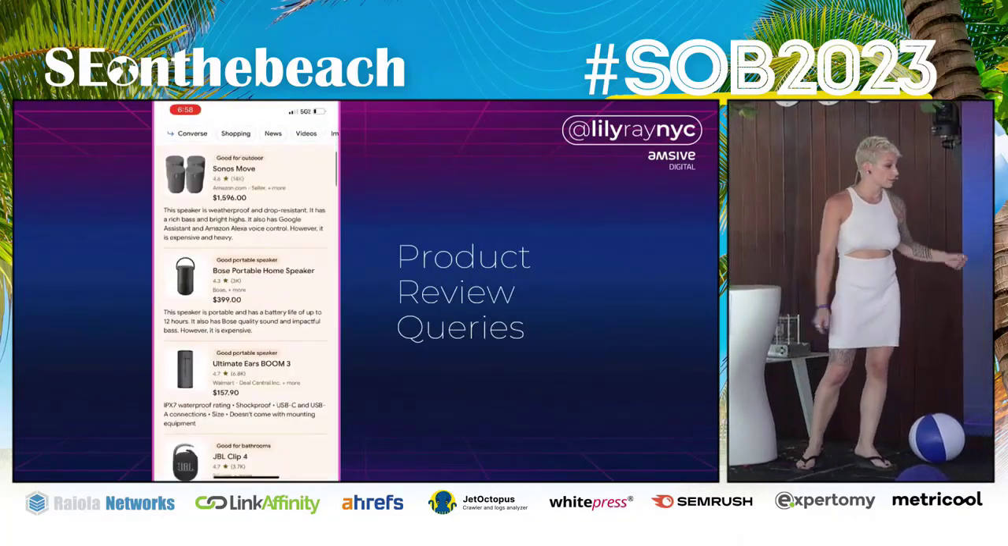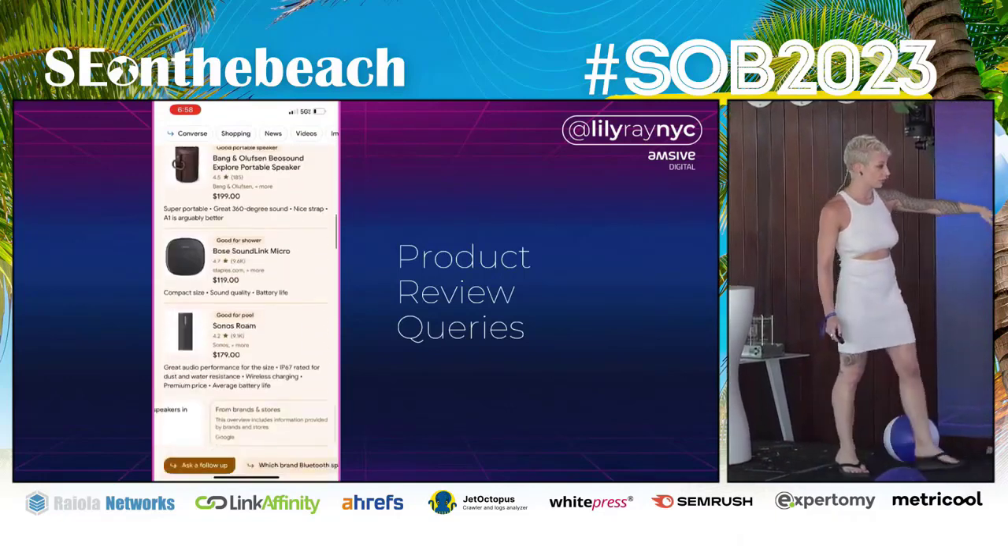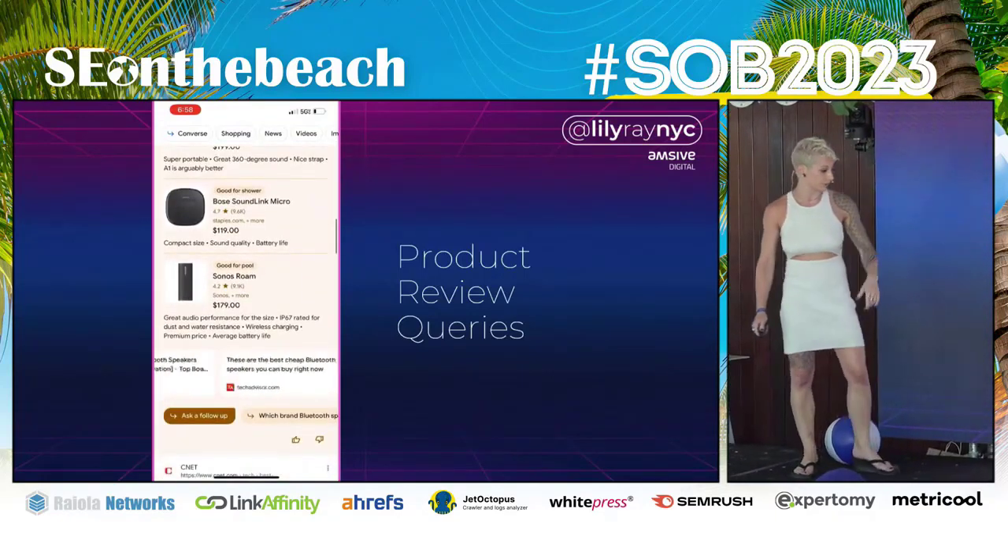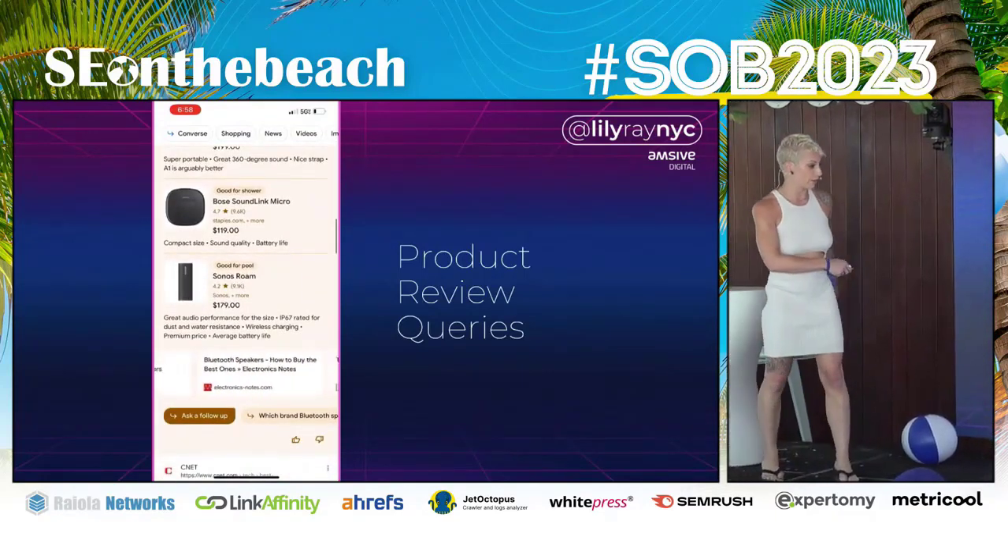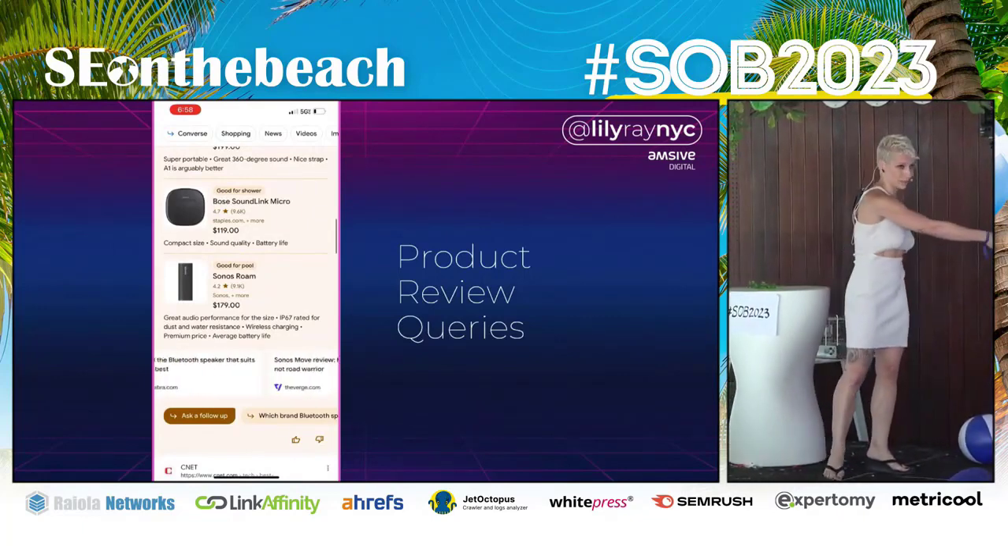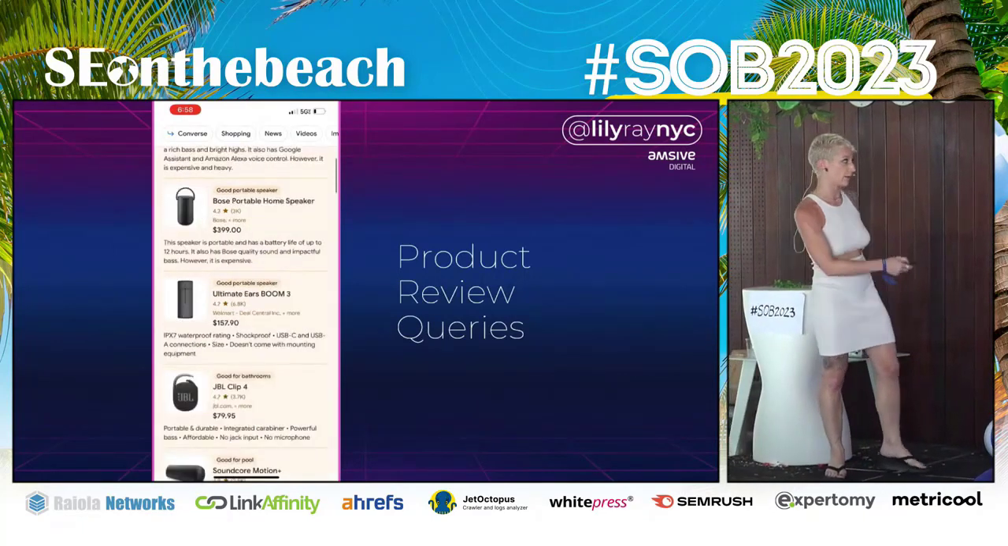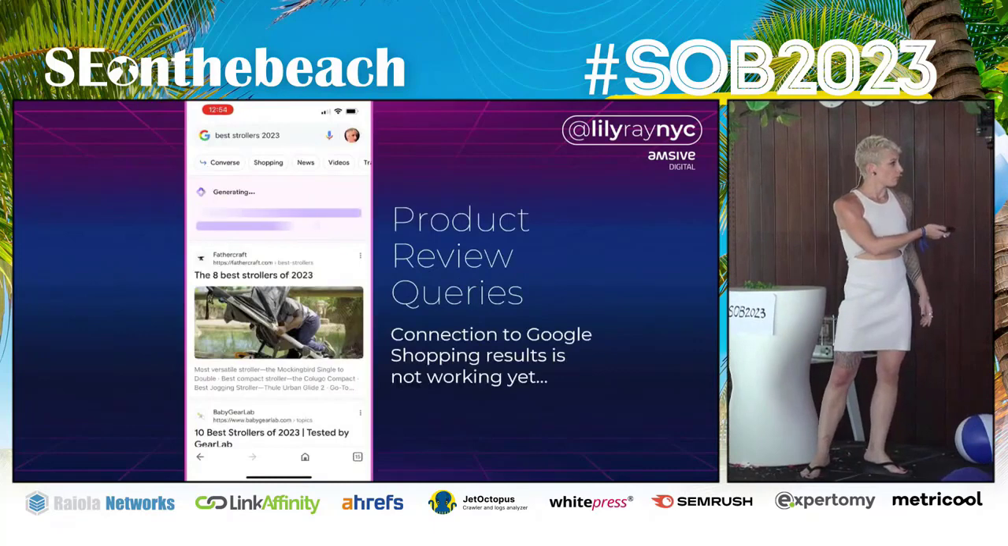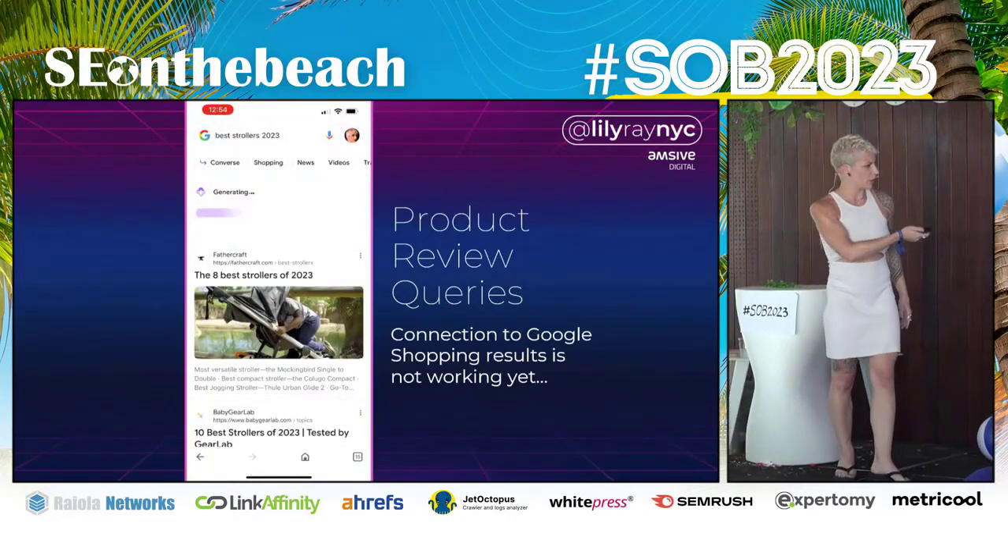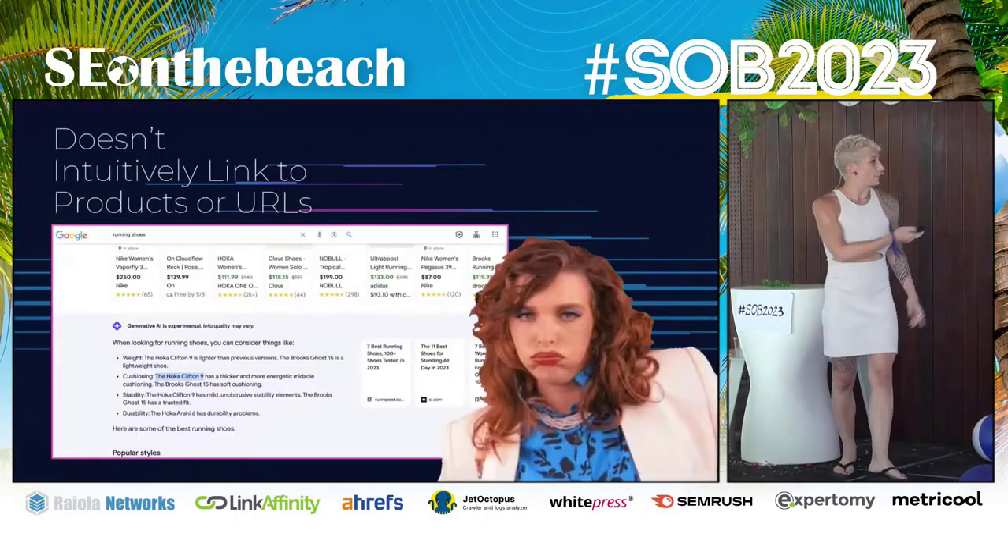Product review queries. This is pretty interesting. You can click on these theoretically and go to Google Merchant Center, and there's a lot of third-party sites that are listed below. There's actually 14 organic results that are listed in that carousel. I want to make sure we have enough time, so I'm actually going to jump to this part.